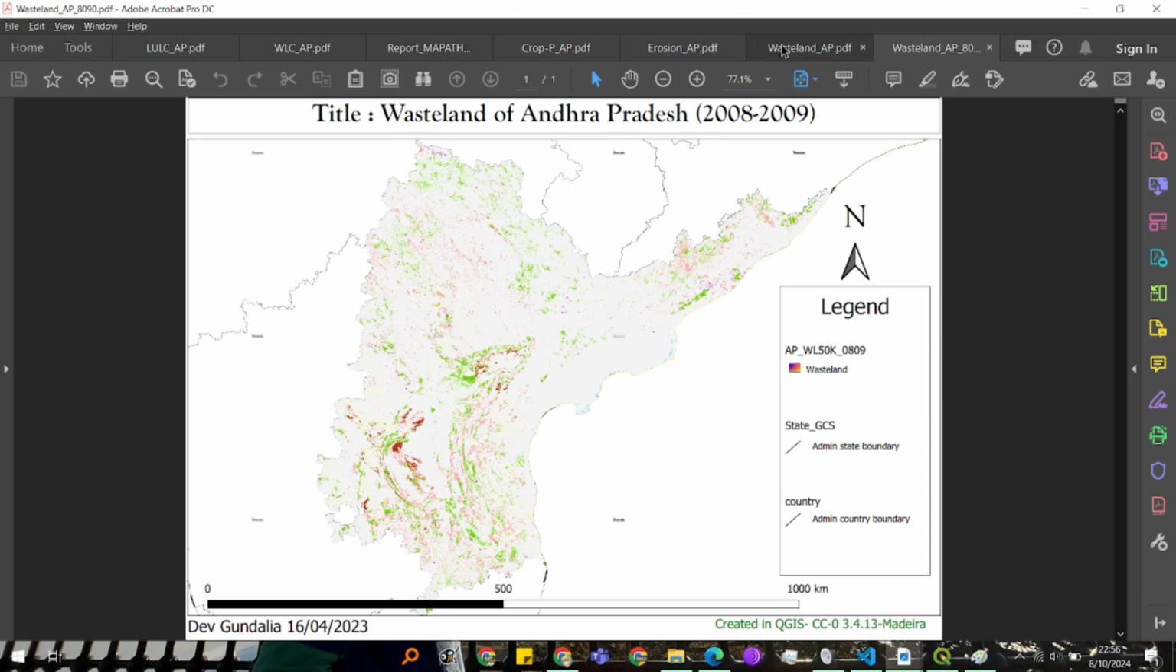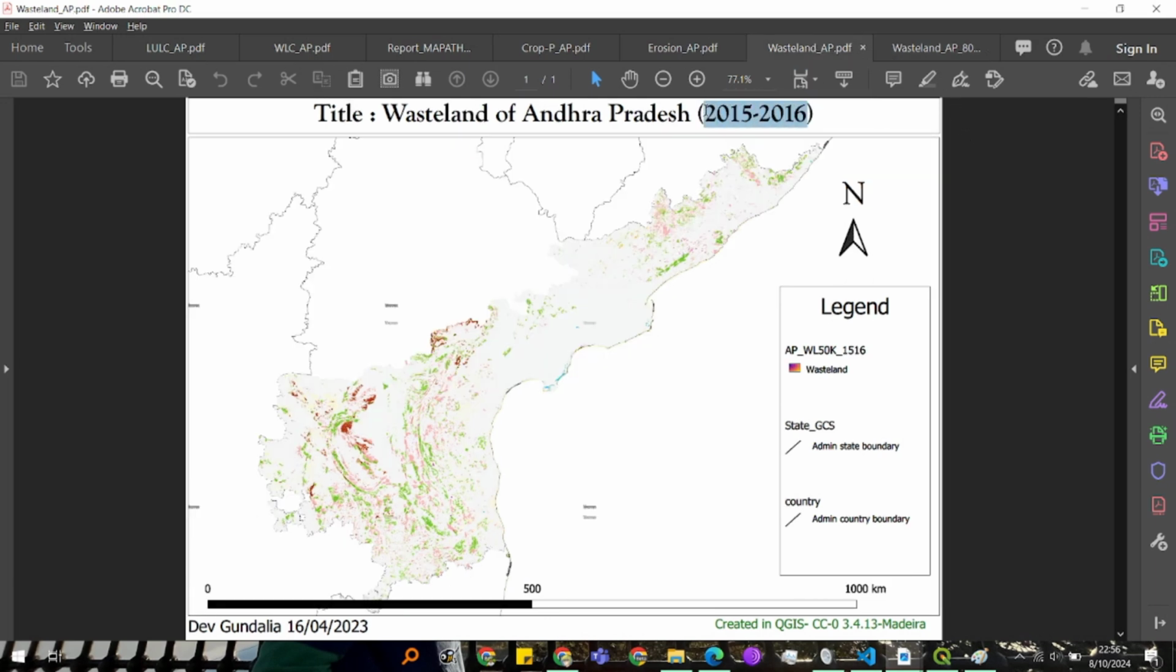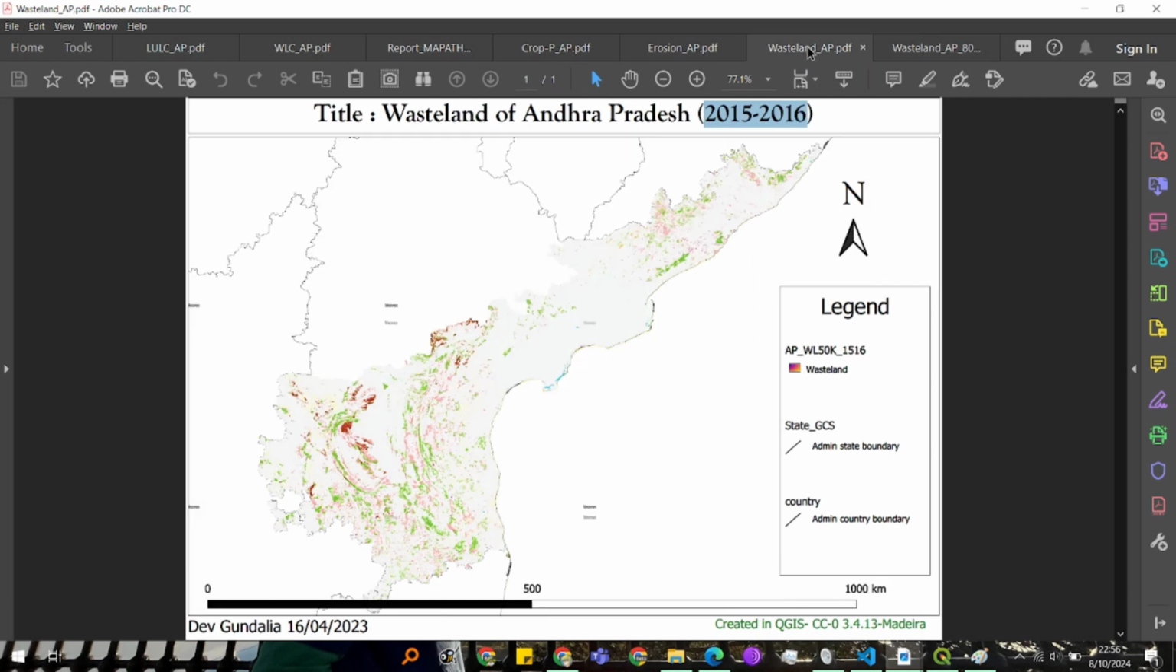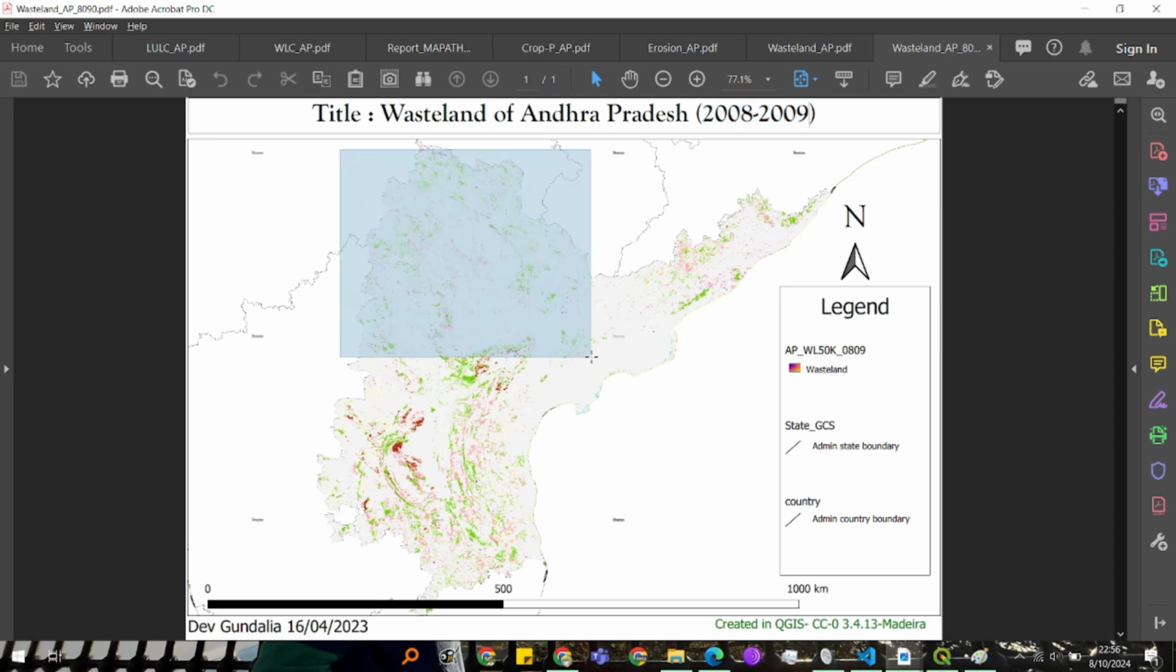So as you can see, this is the map of Andhra Pradesh from 2008 to 2009, and this one is from 2015 to 2016. Do you see any changes here? My first observation is that some of the upper part is not visible in this image of 2015 and 2016. Do we need to focus on that part?